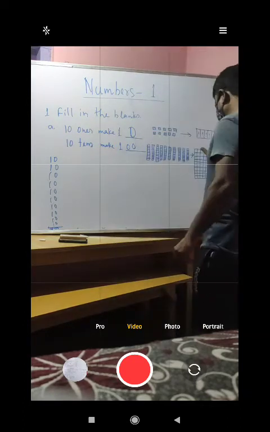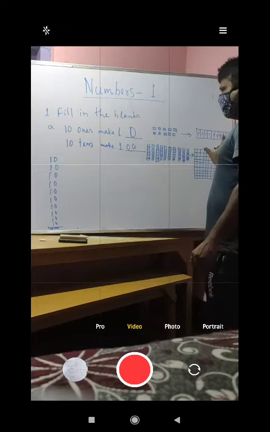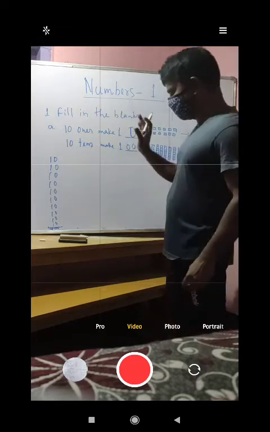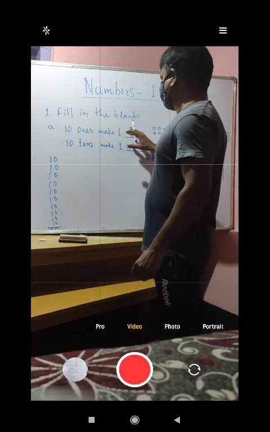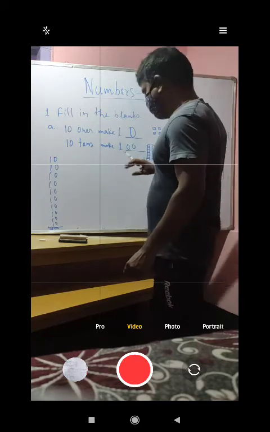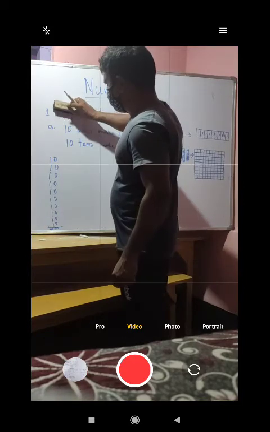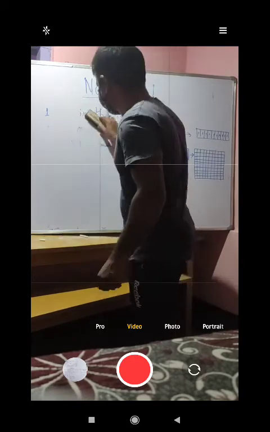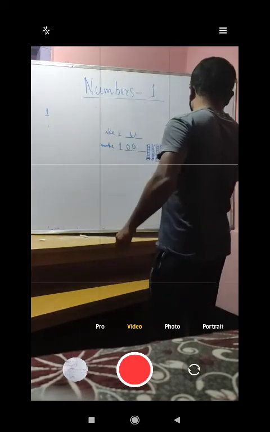Here also, in these blocks it will be 100 only if you count. So this is the thing you have to know: 10 ones make 10, 10 tens make 100. This is the first example that I have shown you. Now we will go for the second one.